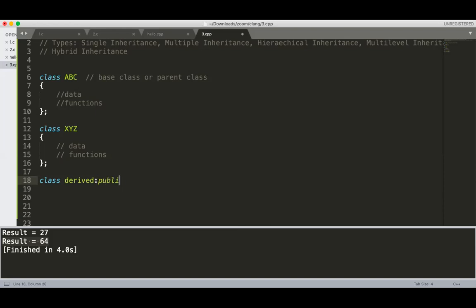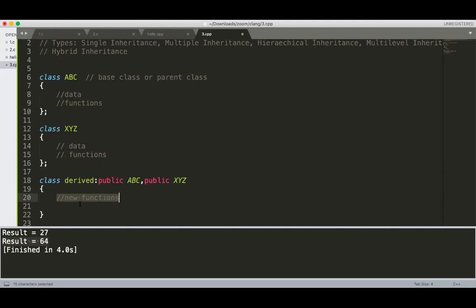So how to do it? Public ABC comma public XYZ, and this is the example of multiple inheritance. Now you can add new data and new functions, but your derive class has the public and protected methods of your ABC as well as your XYZ class, plus its own implementation.